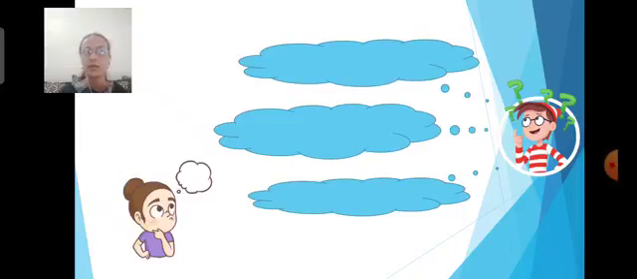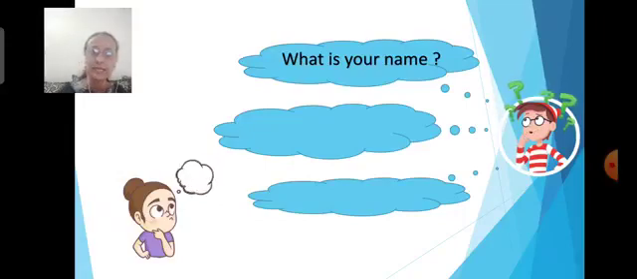Yes children. Now children, before starting the lesson, just look at the picture. What is there in the picture? A boy and a girl. But what are they doing? They are thinking, children. What are they thinking? Questions. What is the boy asking? What is your name? When somebody asks you the question, you always think and give the answer. Am I right? So, is thinking.